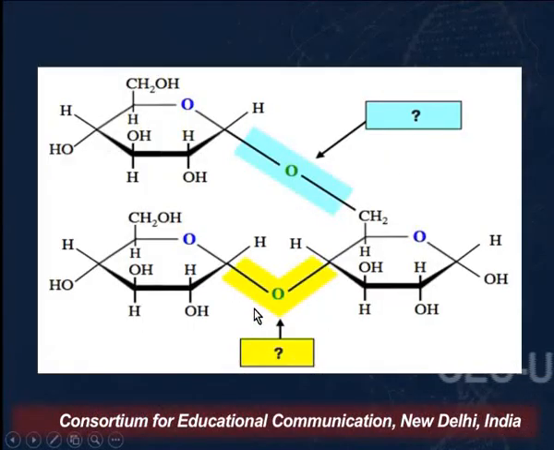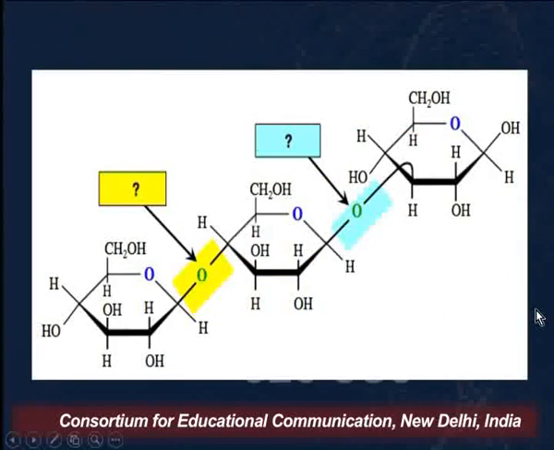What you have to remember, you don't have too much stress. First identify the anomeric carbon and then specify the orientation of the bond between the anomeric carbon and oxygen. Here the bond is pointing downwards, so alpha. Again pointing downwards, alpha. Here it is pointing upwards, so beta. Here again it is pointing upwards, again beta.